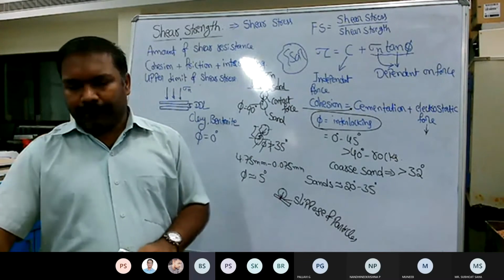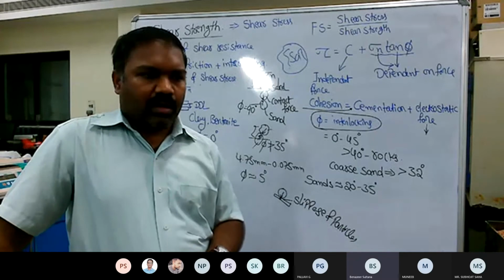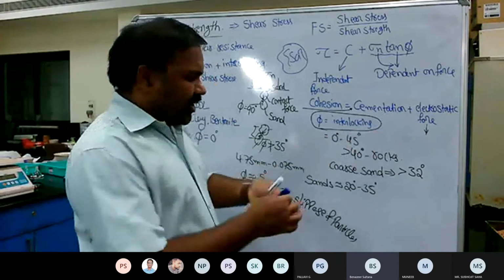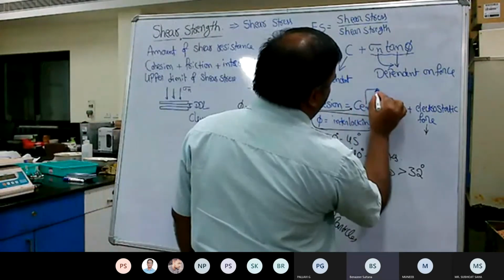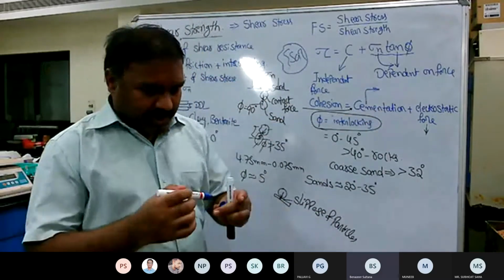Sir, in the case of sand, the term pseudo cohesion is used. What is that, sir? See, I may be correct, I may not be correct also, just try to imagine. That is particularly something to do with your cementation effect.